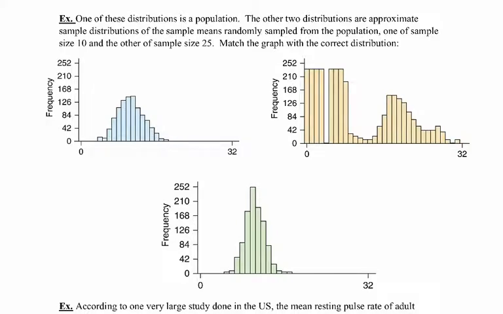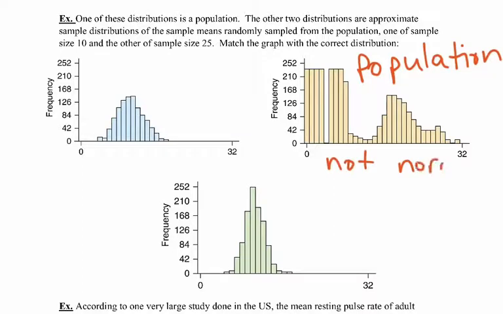I'm thinking the population is going to be the graph here to the right, just because it's kind of all over the place. It's certainly not normal, and it looks to me like it's multimodal and maybe skewed. It's just a mess. It's definitely not normal. So that has to be our population.